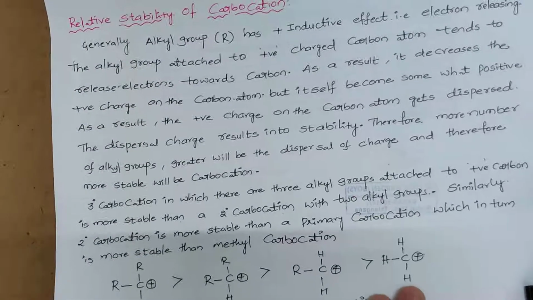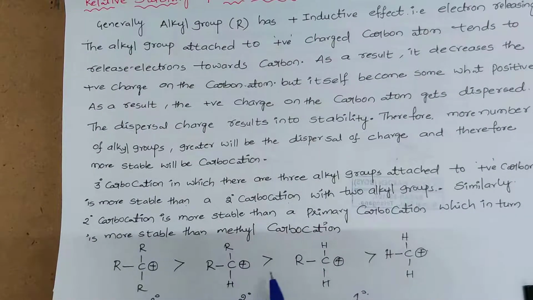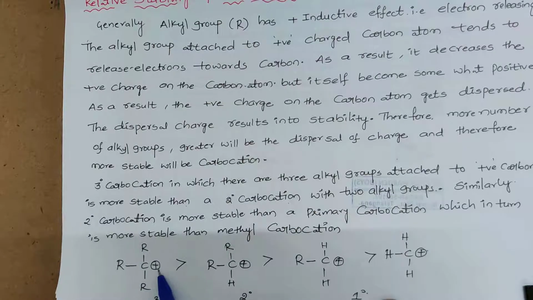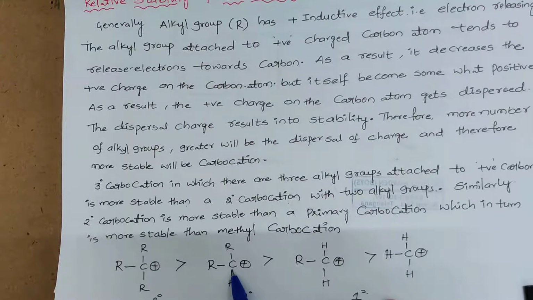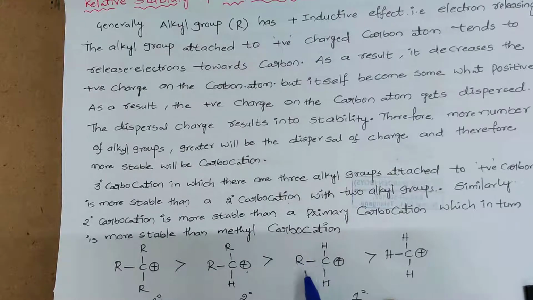Now here, this is the tertiary carbocation, the secondary carbocation, and the primary carbocation. Here there are three alkyl groups, and all three can donate electron density, so the positive charge on the carbon becomes very, very less. But here only two alkyl groups are there. Here also the positive charge will be reduced, but the reduction of the positive charge is less compared to the tertiary. Here only one alkyl group is present, so the positive charge is also reduced by donation of electron density by this alkyl group, but the decrease in positive charge is very, very less compared to the secondary and tertiary.